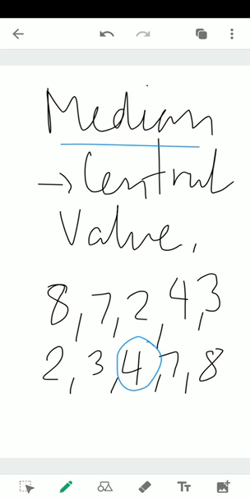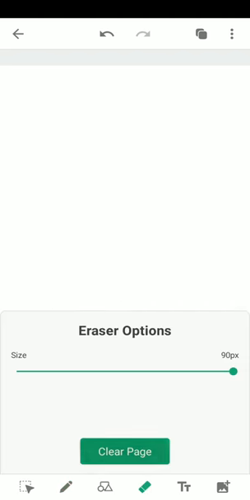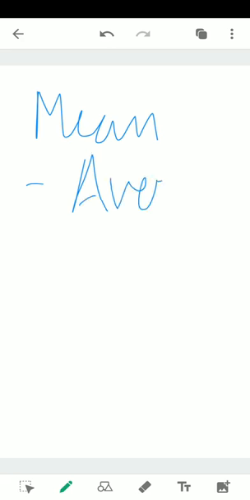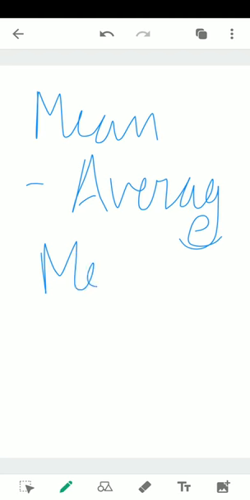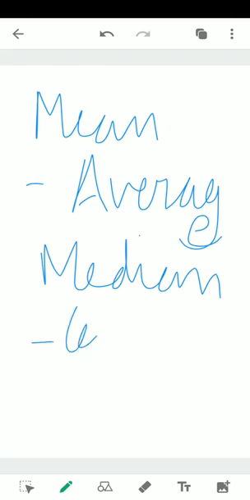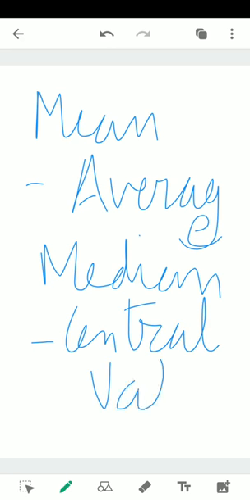So mean was average, and your median was central value. I repeat, median was central value.